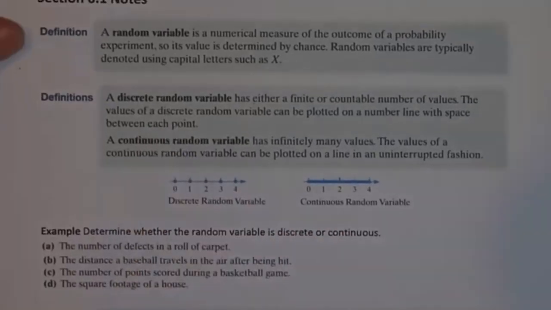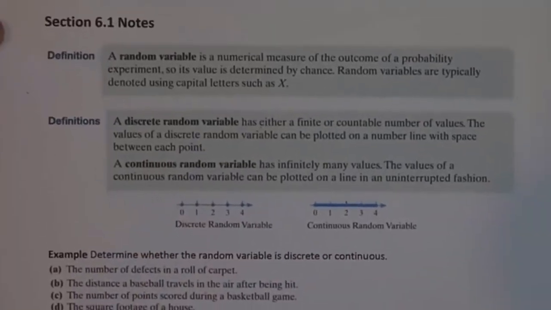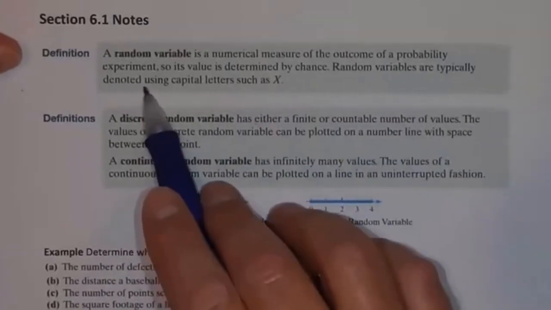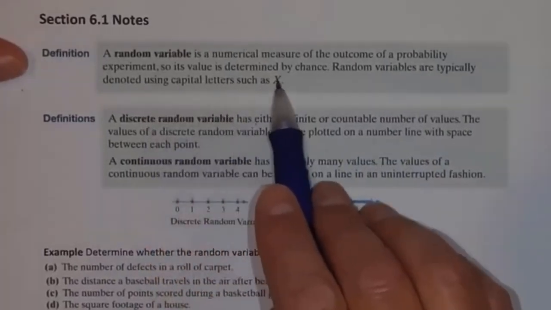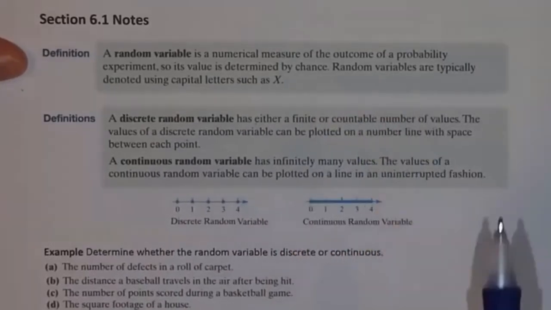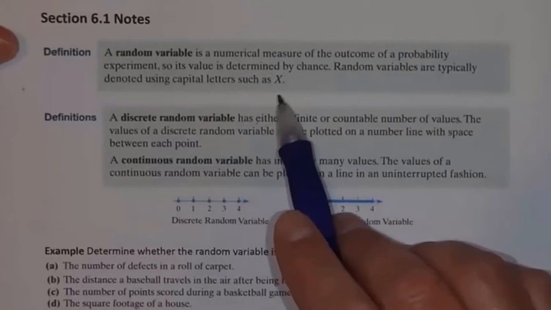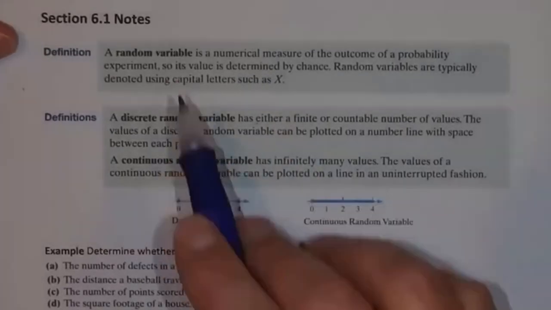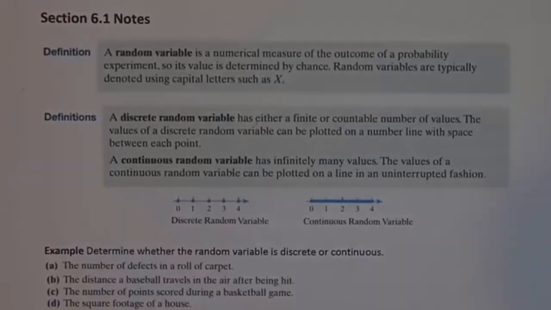A random variable is a numerical measure of the outcome of a probability experiment so that its value is determined by chance. Random variables are typically denoted using capital letters such as capital X. We talked about variables way back in chapter 1.